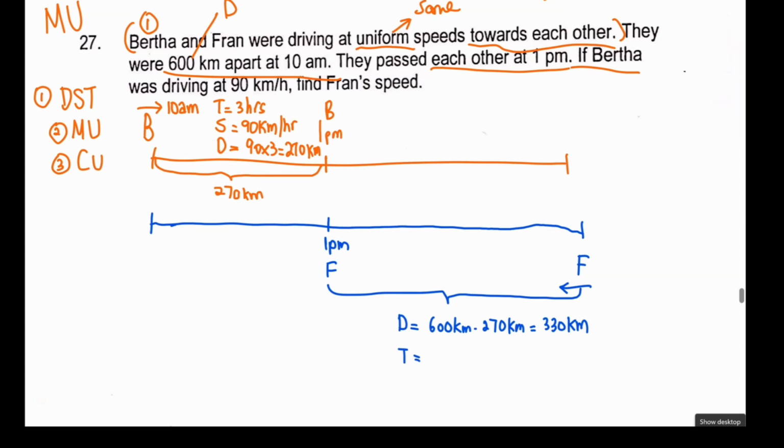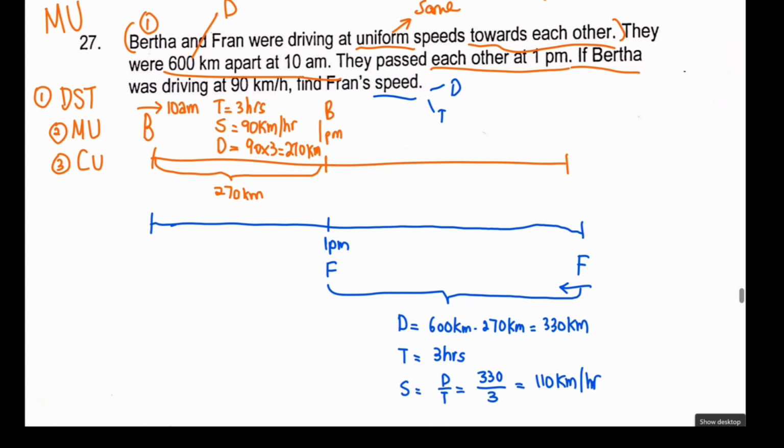My time itself, remember, they both started at 10 a.m., so I know that my time will also be 3 hours. Make sense? And I can quickly find speed. The question says, find Frank's speed. If the question wants you to find the person's speed, the questioner must give you hints to find the distance and the time. So my speed will be d over t. We do 330 divided by 3, and we get 110 kilometers per hour.